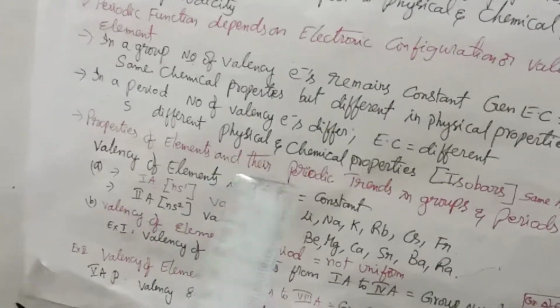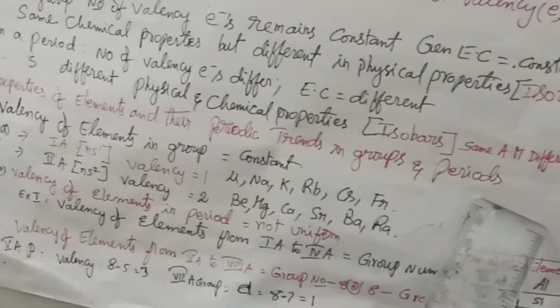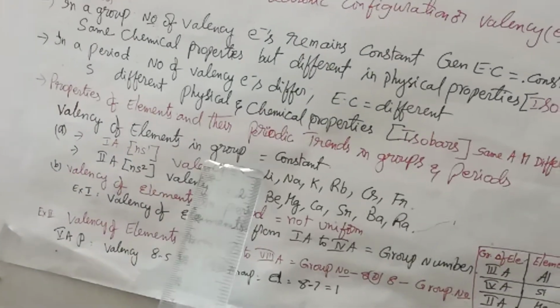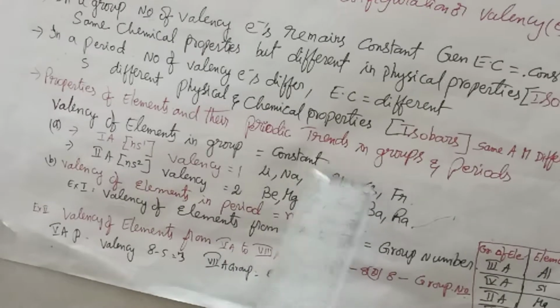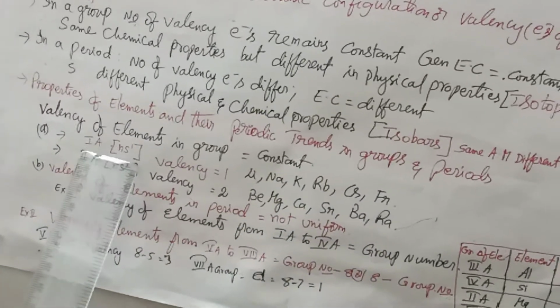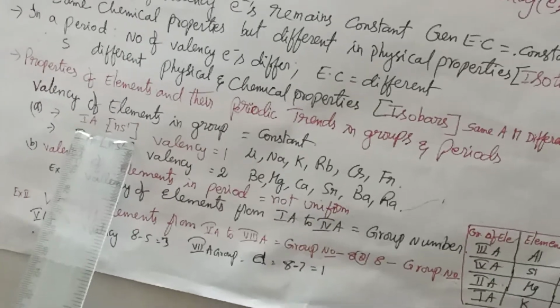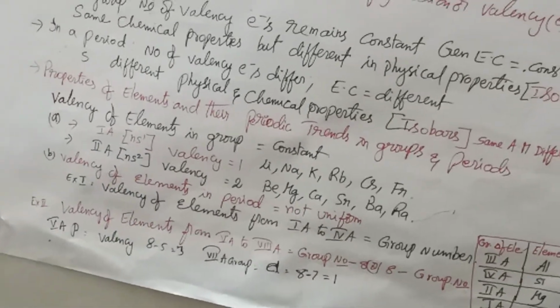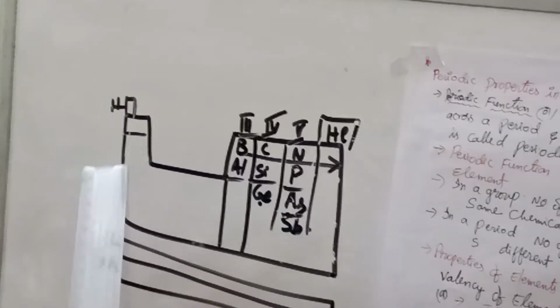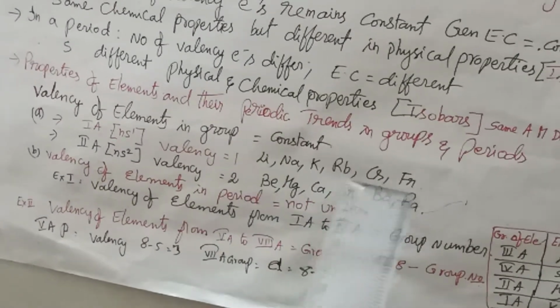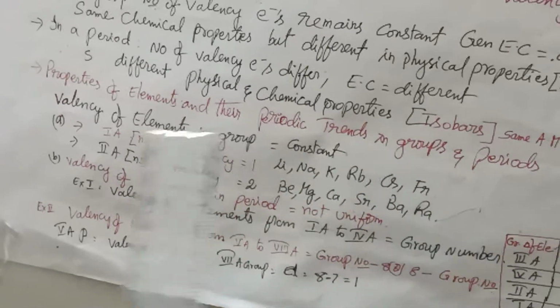Properties of elements and their periodic trends in groups and periods. Valency of elements in a group is constant. In the first A group, the general electronic configuration is ns1. The first A group has hydrogen, lithium, sodium, potassium, rubidium, cesium, and francium. Their valency is 1.